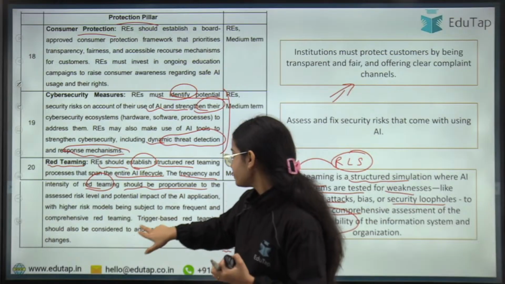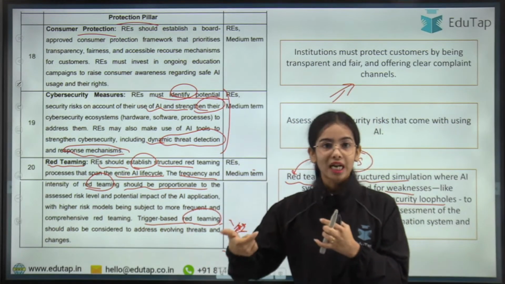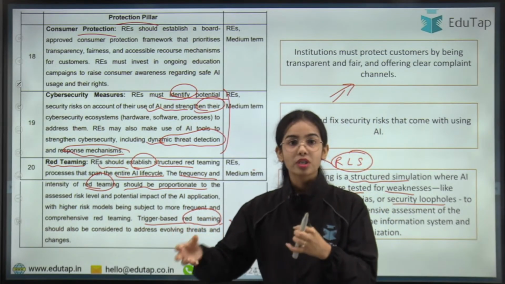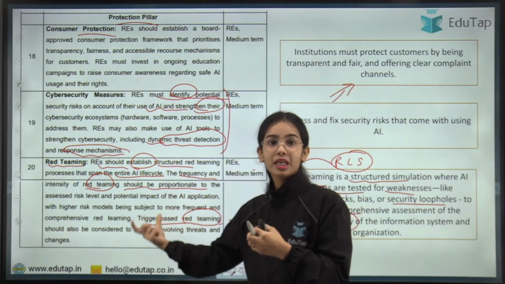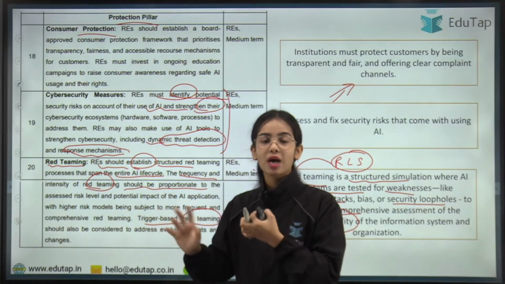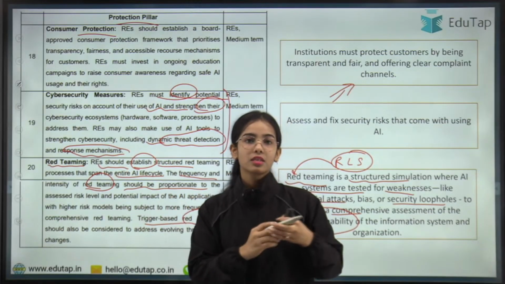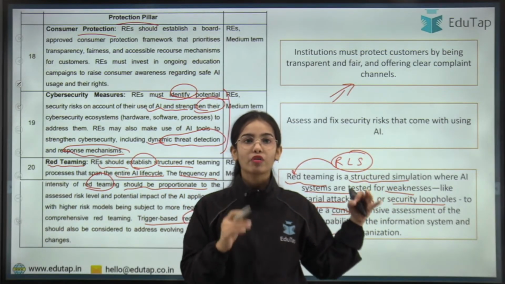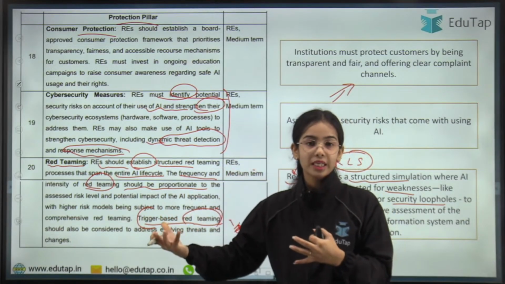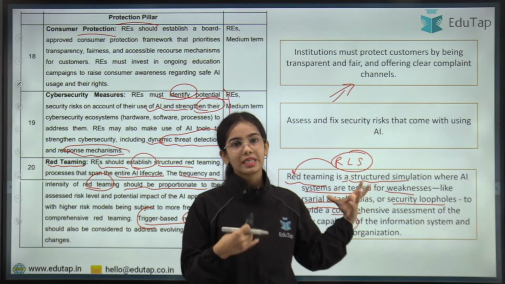Trigger based red teaming should also be there. That means if some new function is introduced in the AI, or some new data type is introduced in the AI model, that is the trigger. Trigger means a change is happening in the AI ecosystem. As soon as the change happens in the functioning or in the data structure, the red teaming, that is the structured simulation and testing of the AI ecosystem, should happen again.